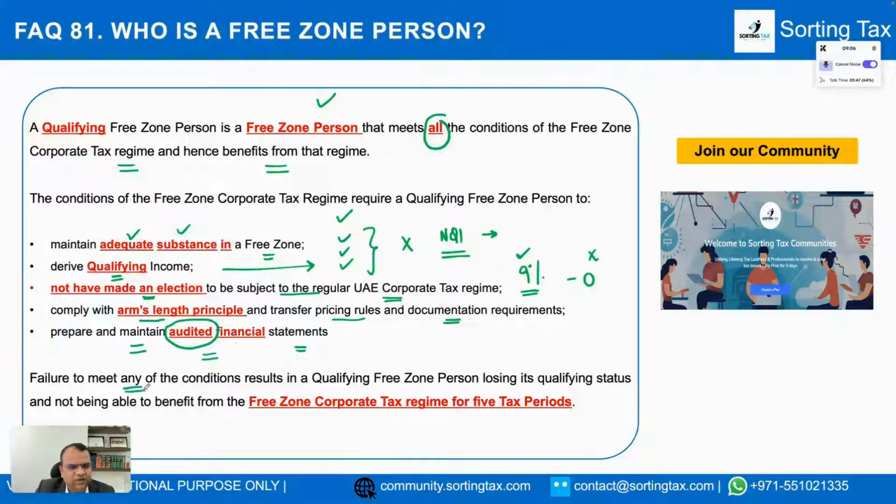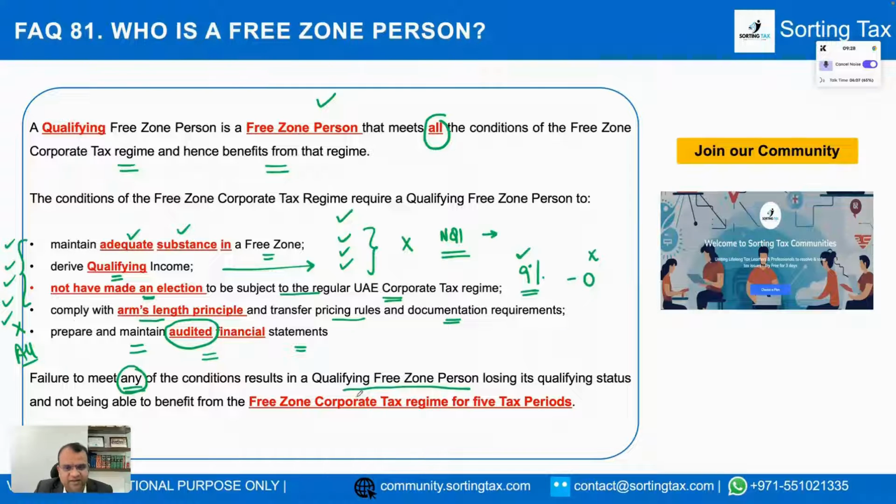Failure to meet any of the conditions. The important word is any. So if you meet 4 conditions but don't meet the 5th one, or you meet any combination but not all, then this exemption is not available. But if you meet all the conditions, then you will be considered as a qualifying free zone person.